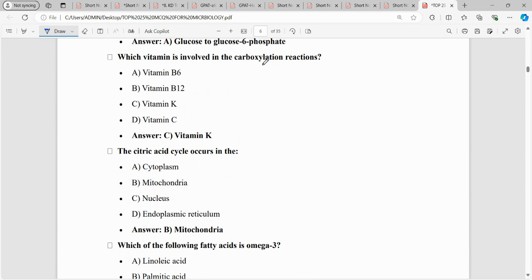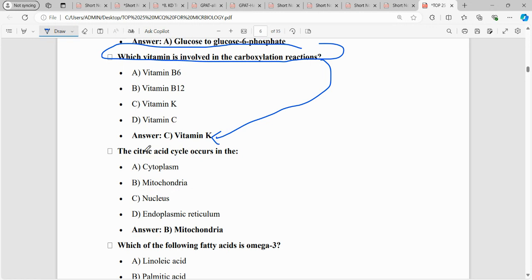Next, which vitamin is involved in the carboxylation reaction? Carboxylation is involved in blood clotting, gamma-carboxylation, where factors 2, 7, 9, and 10 are involved. So the right answer here is vitamin K. Let me know in the comment section what you use as a synonym of vitamin K. K has three forms: phylloquinone, menaquinone, menadione, that is K1, K2, K3. Vitamin C is ascorbic acid. Vitamin B12 is cyanocobalamin, and vitamin B6 is pyridoxine. Pyridoxine is contraindicated with levodopa, and it is usually prescribed with isoniazid in conditions like peripheral neuropathy.